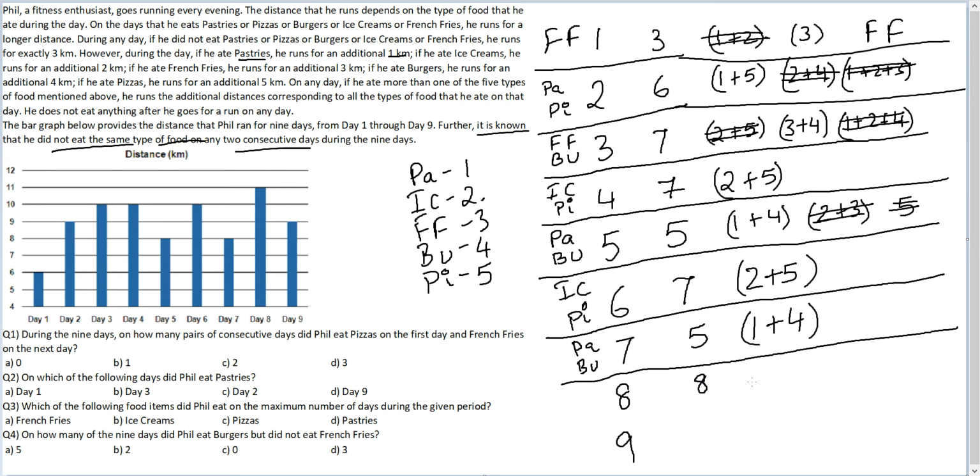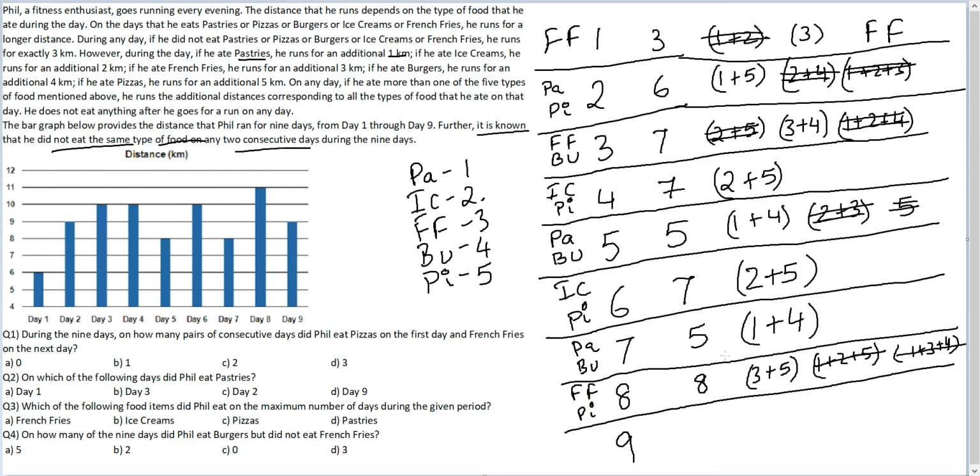Now 8 extra can be created by, let's say, 3 plus 5, or 1 plus 2 plus 5, or 1 plus 3 plus 4. These are the 3 ways in which you can create 8. But because 1 and 4 are getting used up here, 1 plus 2 plus 5, this case is cancelled. 1 plus 3 plus 4, this case is cancelled. You can only make 3 plus 5, and 3 plus 5 is French fries and pizzas. Okay, so French fry and pizza for day 8.